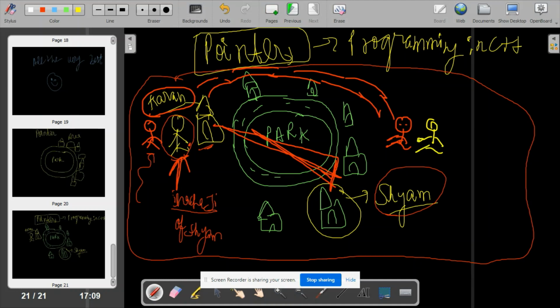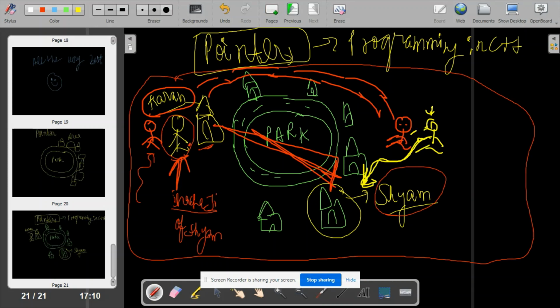Now Karan will point towards Sham's house with his finger. He will say, "Hey Chachaji, this is the house you are searching for." He will point towards the address of some house. It is not like they both will enter the house, or that Karan will accompany him entering the house.